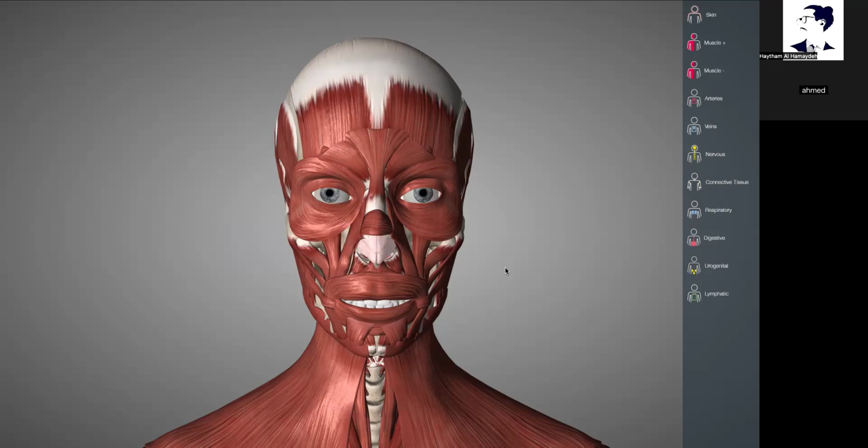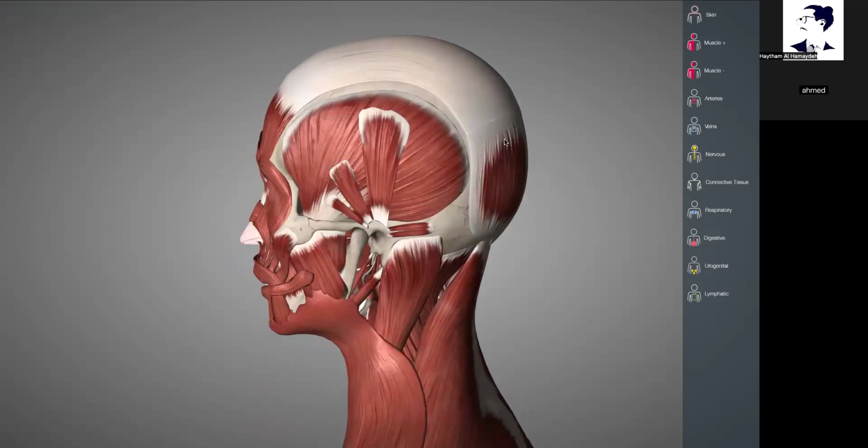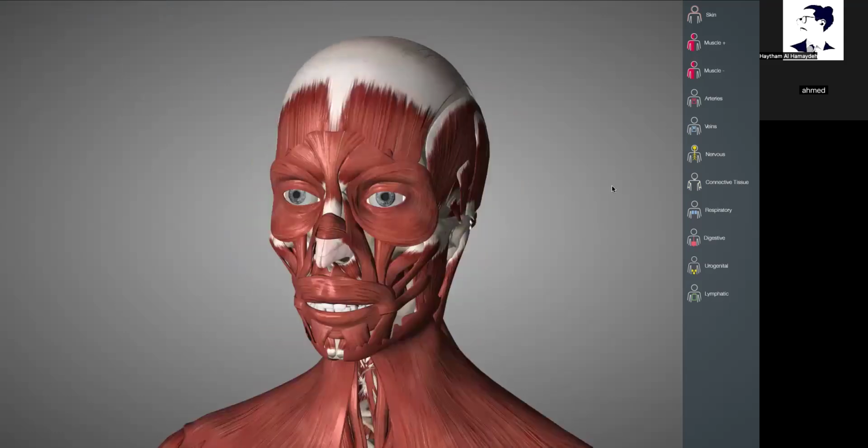The muscles of the ear consist of anterior, posterior, and superior auricularis muscle. Muscles of the mouth generally consist of orbicularis oris and then buccinator. Muscles of the mouth can also be subdivided into two: the upper area and lower area. Upper area controls the upper lip, lower area controls the lower lip.